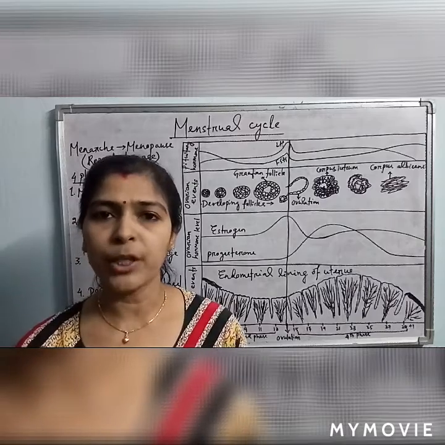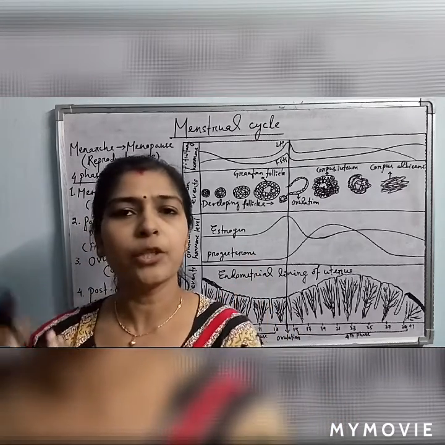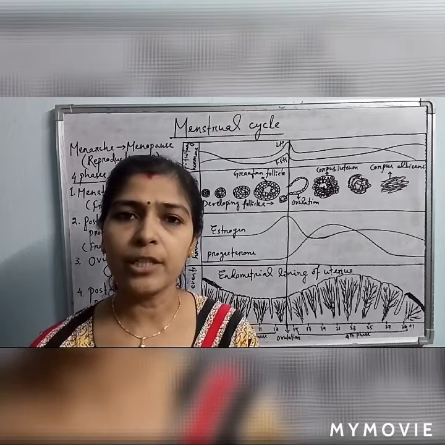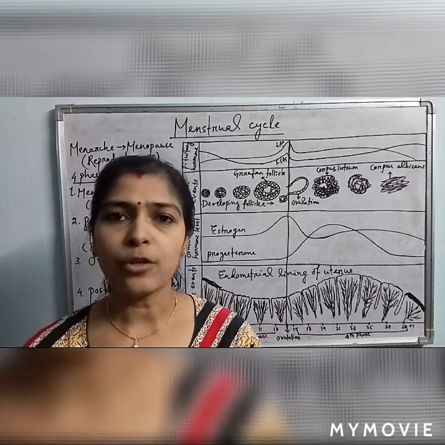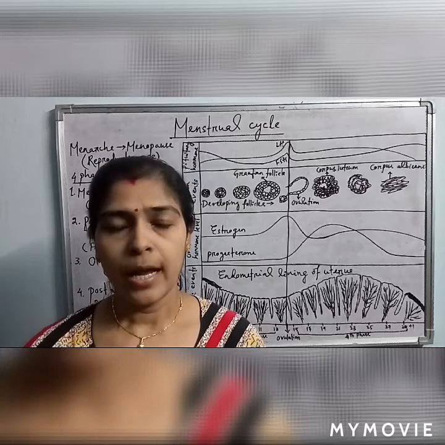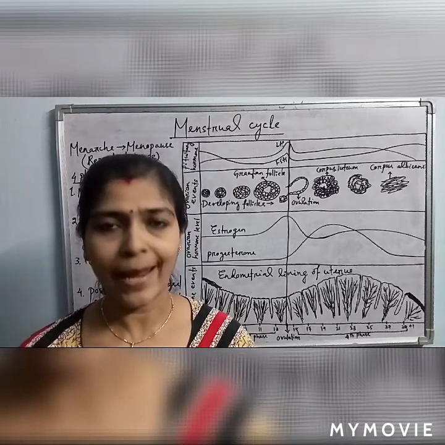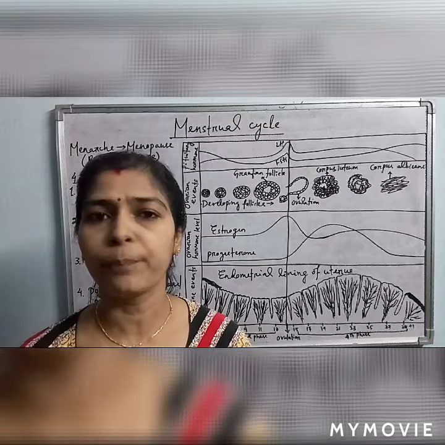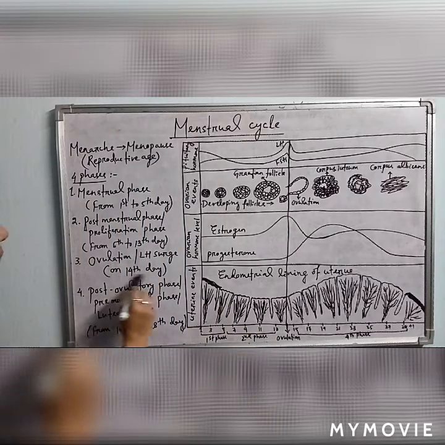When the ovum is produced, it is released out of the ovary into the oviduct. This process of release of ovum from the ovary into the oviduct is called ovulation, and it is also known as LH surge. LH surge, why? Because it is influenced by the hormone luteinizing hormone, LH. LH is one of the hormones of the pituitary. This ovulation occurs on the 14th day of menstruation.